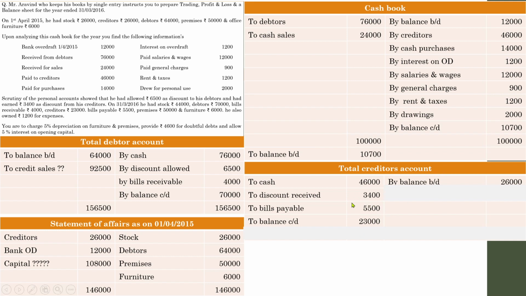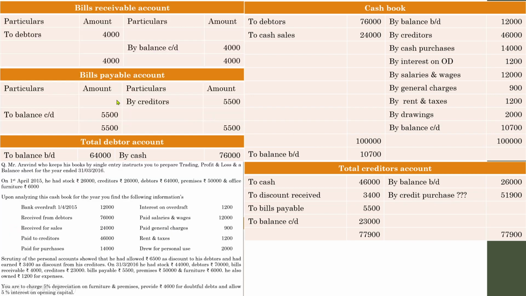So we have recorded all the items. Now take the total of both sides. This side has the bigger value, 77,900. Here there is only 26,000. Take the difference from 77,900, you will get 51,900. That means credit purchases during the period. So these were the details with regard to 5,500. See, bills payable account. Just like the bills receivable situation, in the bills payable account, you need to consider this amount.